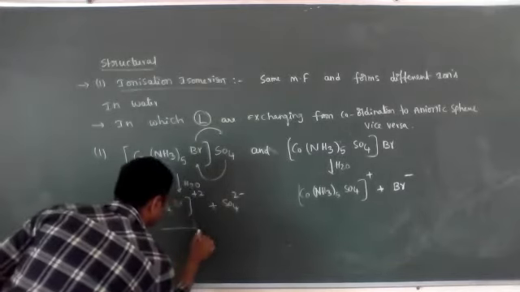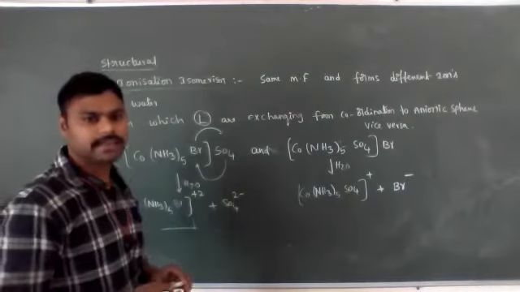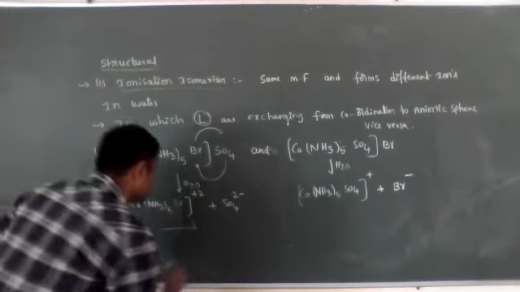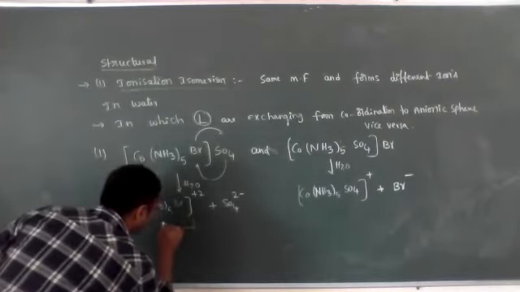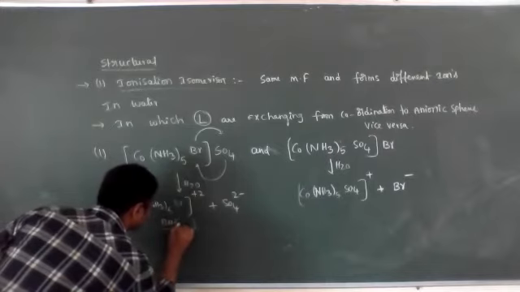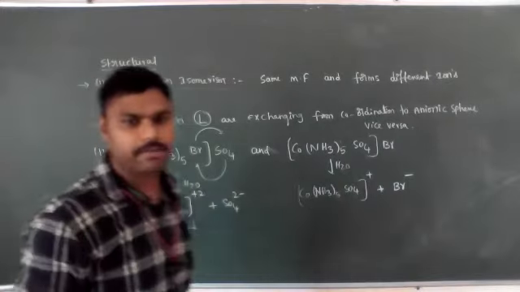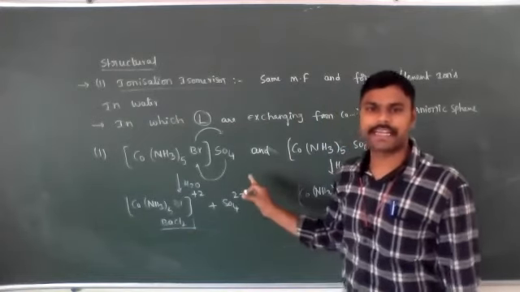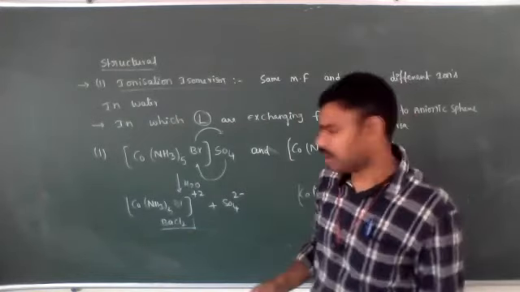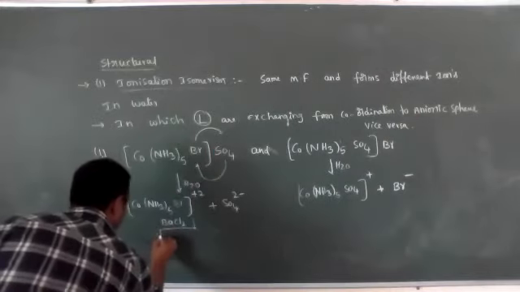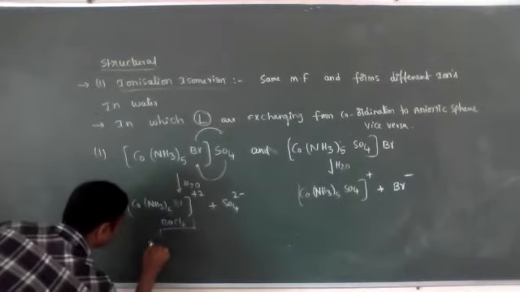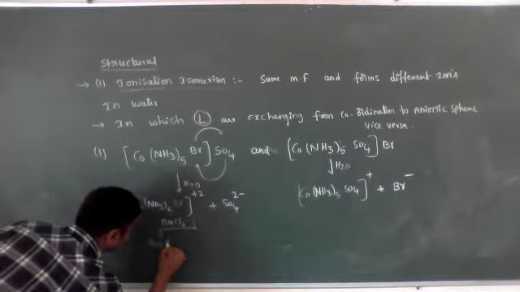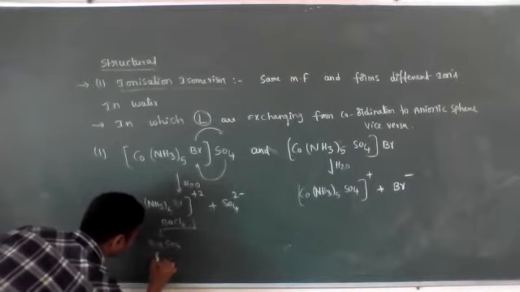We have some important chemical reagents. What are the important chemical reagents? In this solution, we just have to add BaCl2. In our chemistry lab, BaCl2 solution is there. What is the use of BaCl2? For identification of sulfate ion. Immediately, the sulfate ion converts into BaSO4, a white PPT.